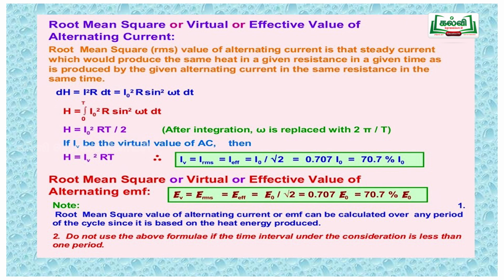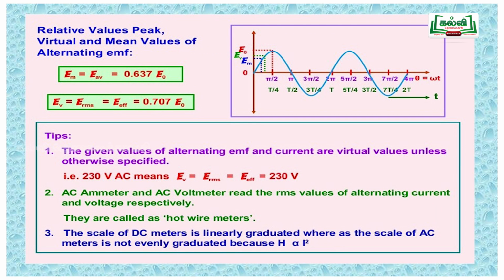Okay. Now the relative values of peak values. E average is equal to 0.637 E naught, and E effective, that is E RMS, is equal to 0.707 E naught. That is given in the chart. And the tip: the given values of alternating EMF and current are virtual values unless otherwise specified.